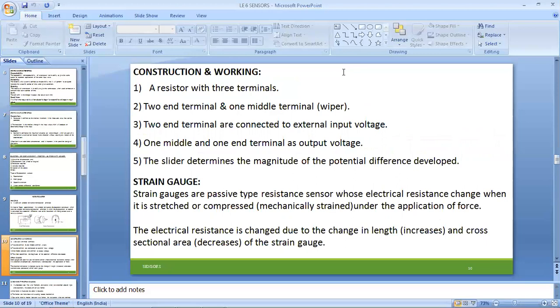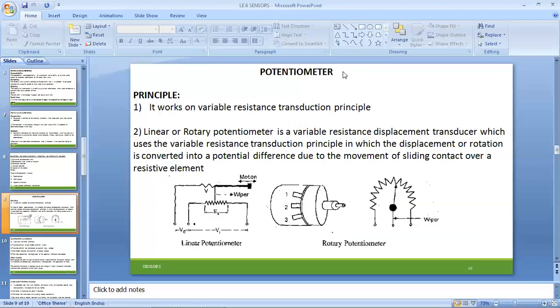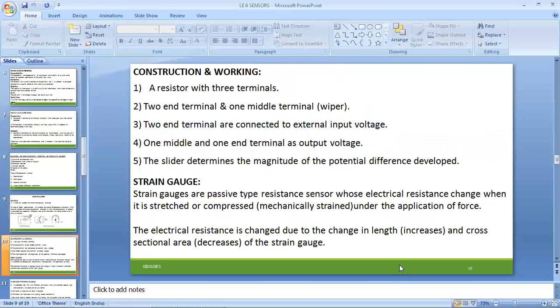There are three terminals: two end terminals and one middle terminal. The pictorial representation has been given to you. The end terminals are connected to the external input, and the middle terminal is connected as the output. The sliding determines the magnitude of the potential difference between the two terminals, and that difference is calculated and displayed by the wiper.